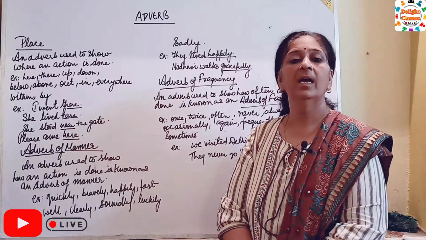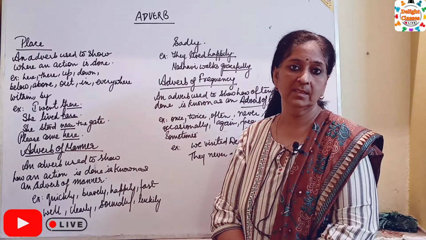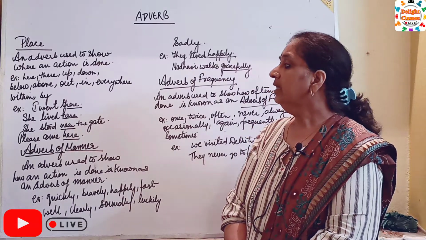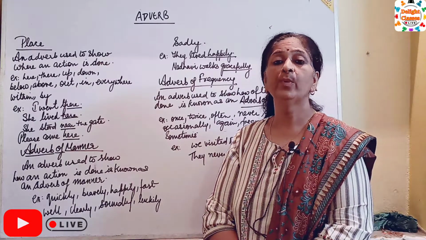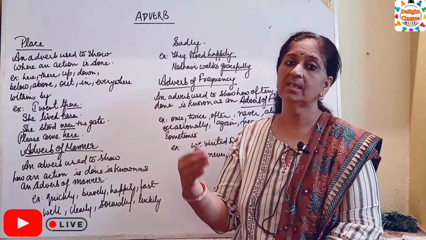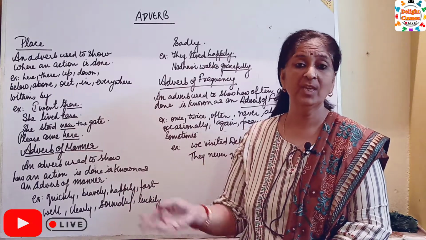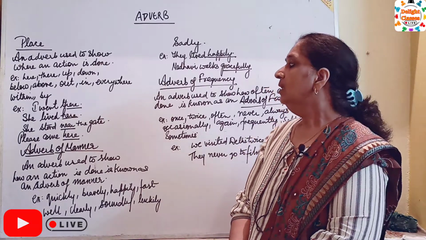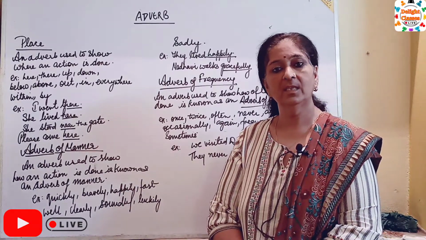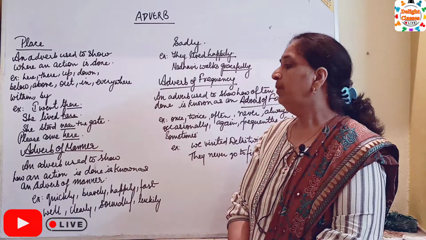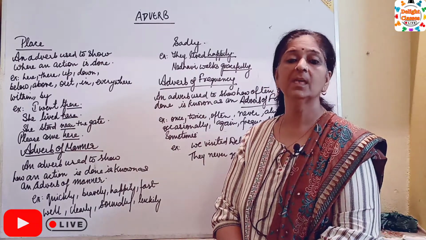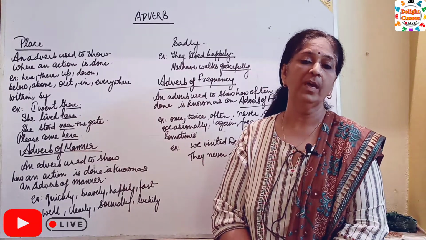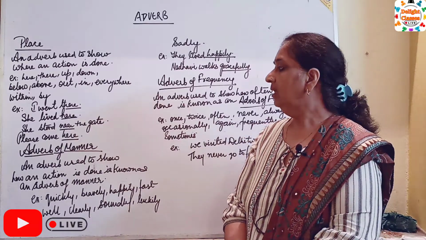These are adverbs of place. Example, I went there. What is there? There is adverb of place. She came here. What is here? Adverb of place. She stood near the gate. Please come here. These are all examples of adverb of place.